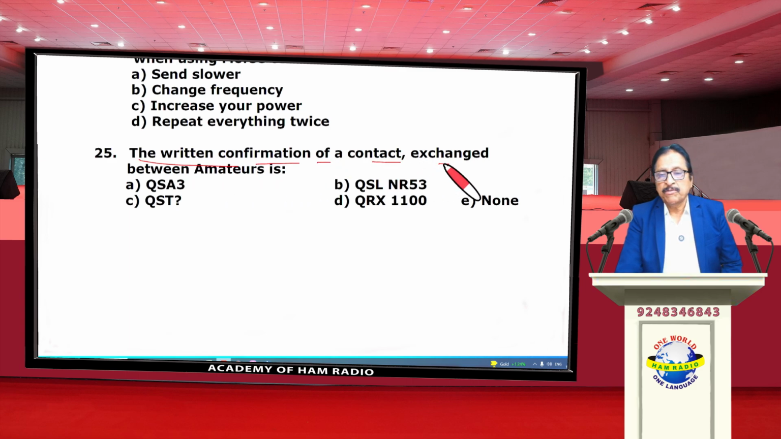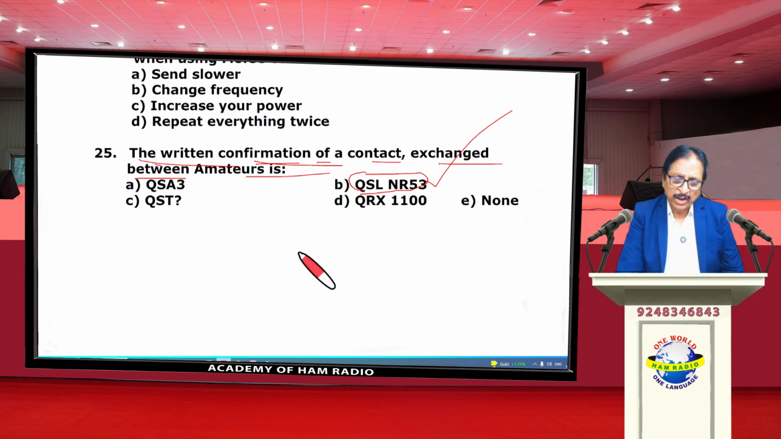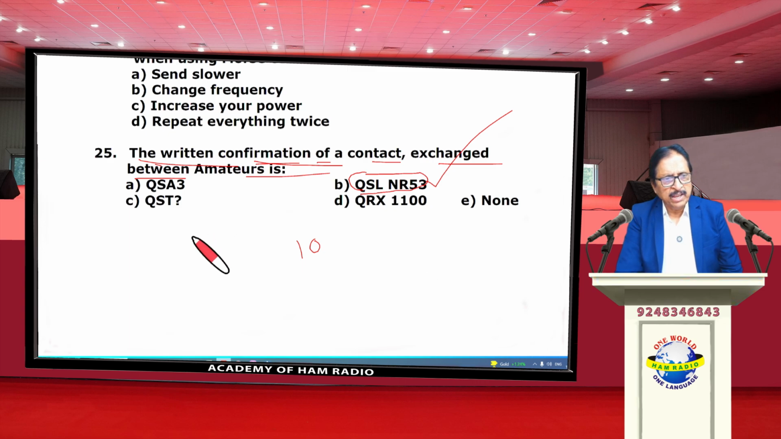The written confirmation of a contact exchanged between amateurs: whenever written confirmation is coming, the code is QSL. NR53 is confirming the contact with NR53. The correct option is Bravo. So 25 questions are there. If you are able to answer at least 10 questions, you will be declared qualified in the examination, provided you have exemption in the electronics portion also. This is the only exam. It is very, very easy. If you follow each and every video of mine, you will easily qualify.